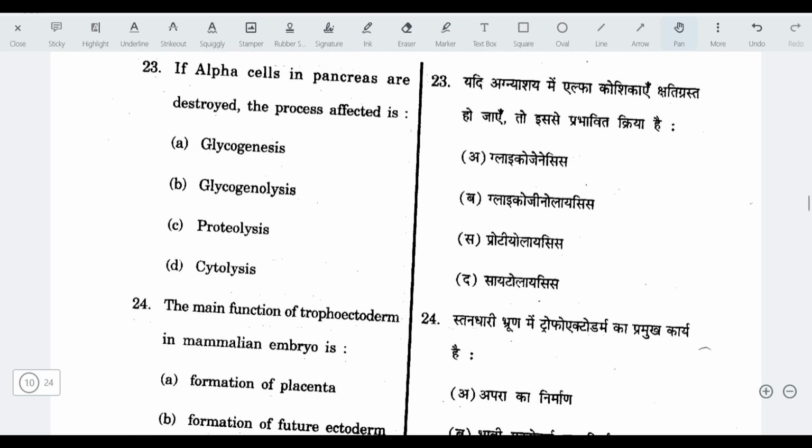Next, if alpha cells in pancreas are destroyed, the process affected is glycogenolysis. Because alpha cells of the pancreas secrete the hormone glucagon, a hormone that stimulates glycogenolysis, meaning breakdown of glycogen into glucose.